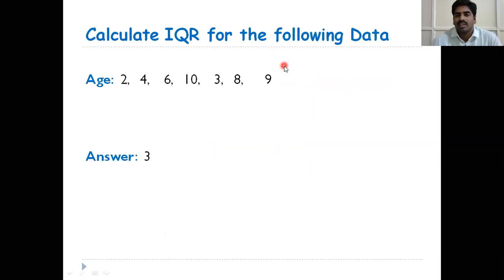Next, please note down. This is the data, and we have to calculate the interquartile range. This is not the correct answer. You please do it and send it through WhatsApp. Write your number, roll number and name, do all these assignments and send them through WhatsApp.